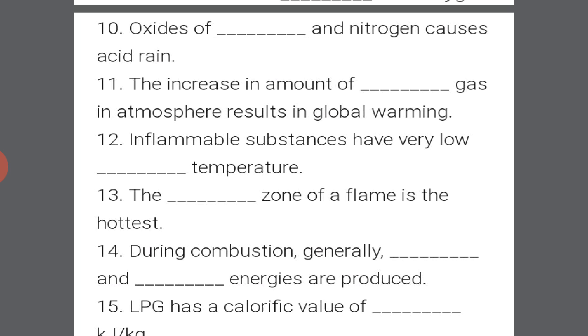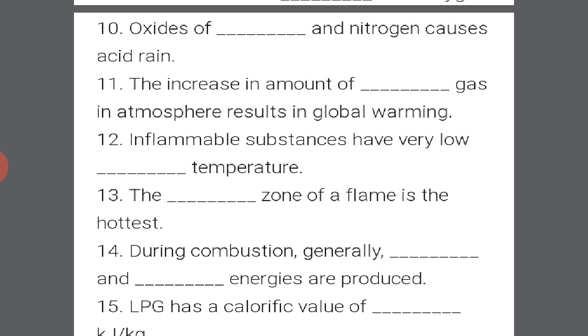Got it? Next is, inflammable substances have very low ignition temperature. Got it? Next is, the non-luminous zone of a flame is the hottest. The non-luminous zone of the flame will be the hottest zone, or the outermost zone of a flame is the hottest zone.